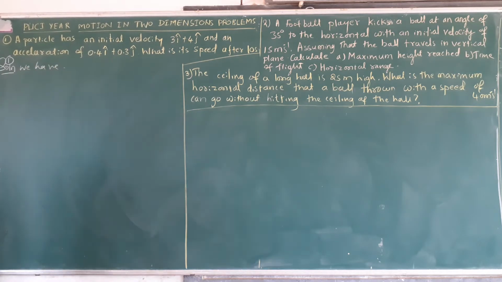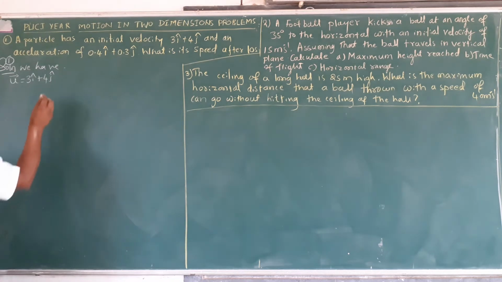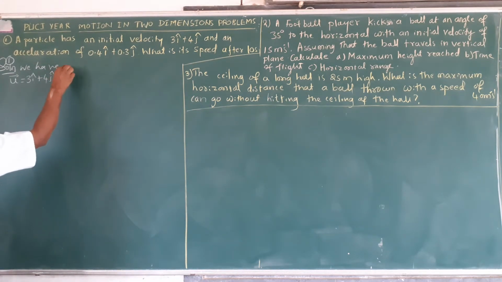The particle has an initial velocity u equal to 3i cap plus 4j cap. This is vector u, and this is velocity.